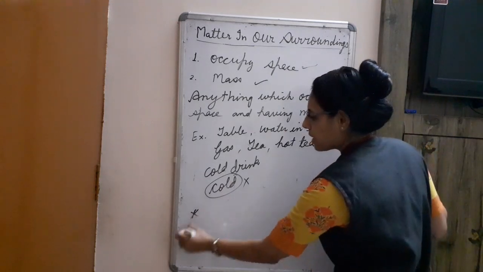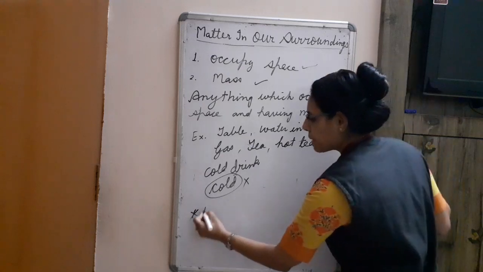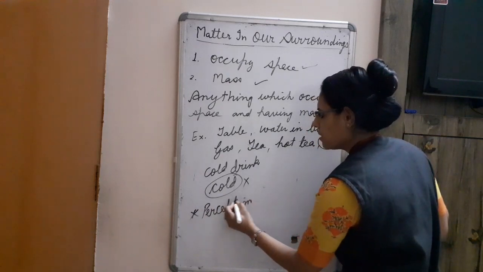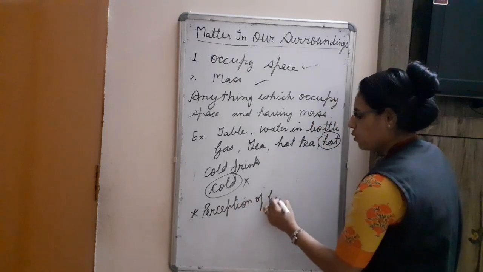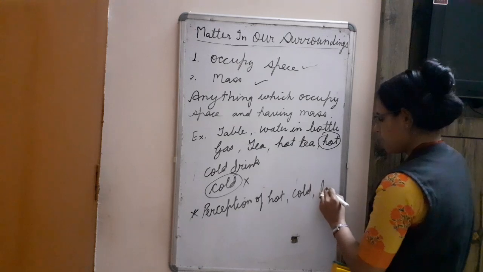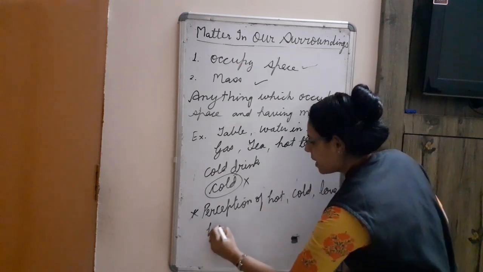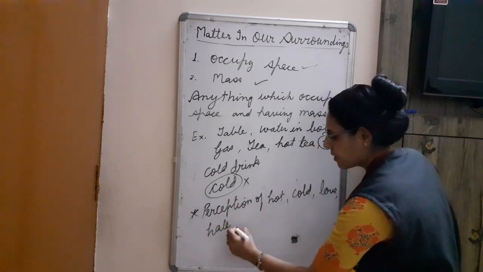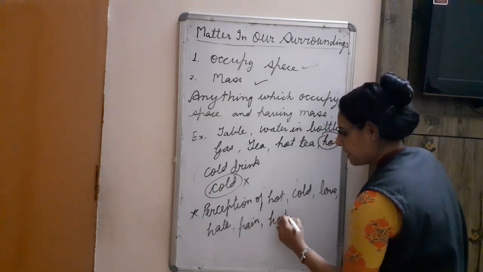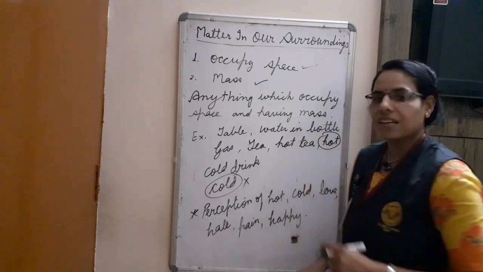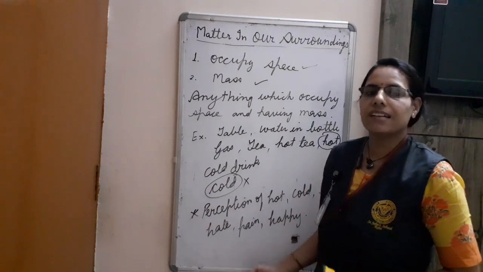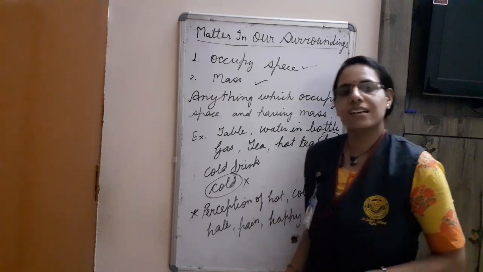So, for this I can write here the perception of hot, cold, love, hate, pain, happy, these all are known not matter. It is not considered as matter. Is it clear to you?